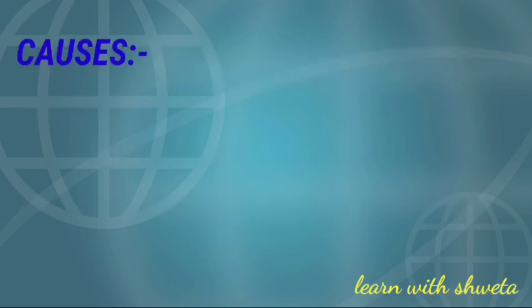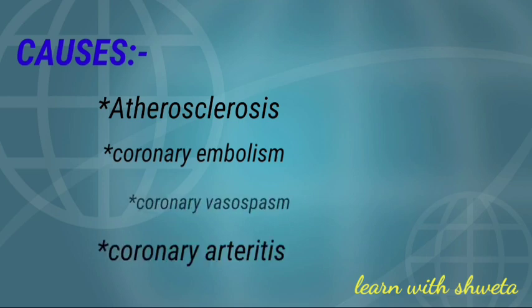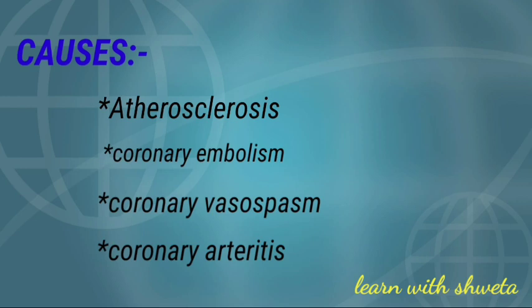Now we see causes of coronary artery disease. First cause of CAD is coronary atherosclerosis. It means that atherosclerosis occurs when the blood vessels that carry oxygen and nutrition from the heart to the whole body become stiff and thick. Next cause of CAD is coronary embolism. The emboli are usually formed from blood clots but are occasionally comprised of air, fat, or tumor tissue.